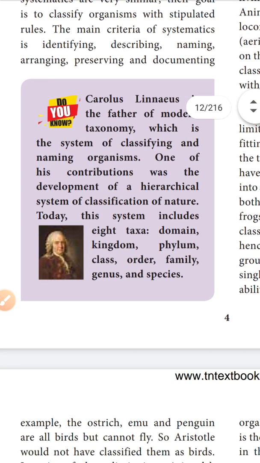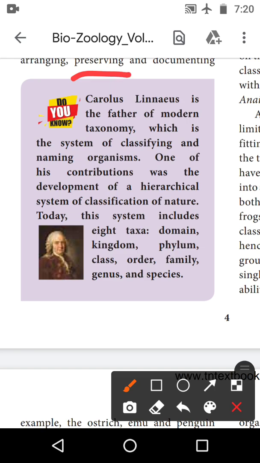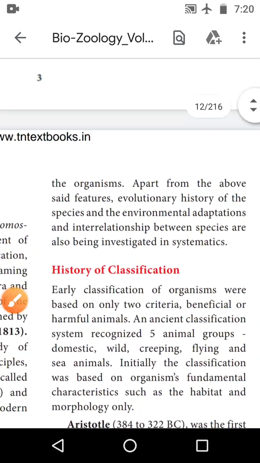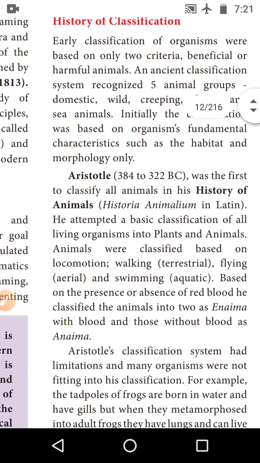The main criteria for systematics are identifying, describing, naming, arranging and preserving. Preserving means the protection and documenting of the organism. Apart from this, the evolutionary relationship, the history of the species, environmental adaptation and interrelationship between the species are also investigated in systematics.